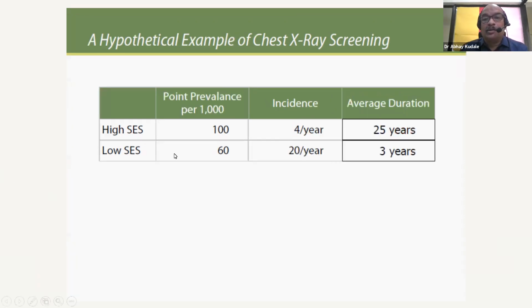If we know this and we are aware of the equation between prevalence, incidence, and duration of disease, then if we know any two of the values, that is the point prevalence or the average duration, we can calculate incidence. If we know point prevalence and incidence, we can calculate average duration. So that is the significance of this equation.